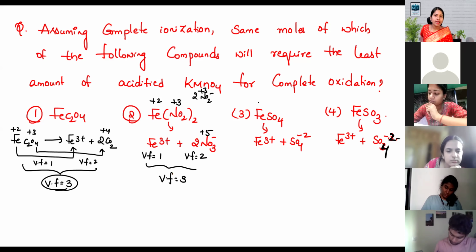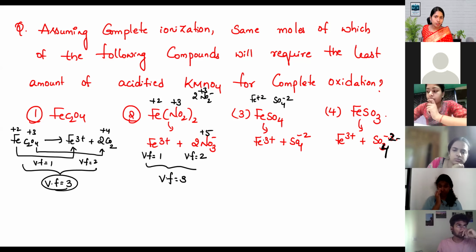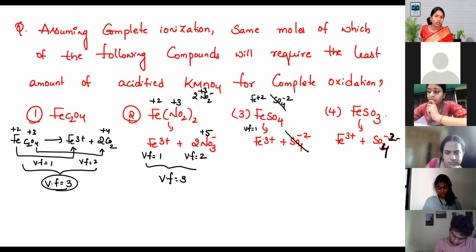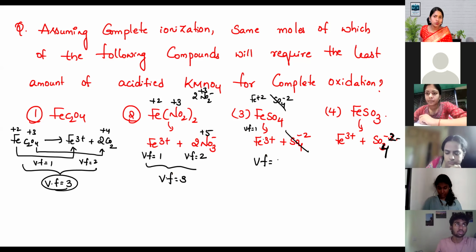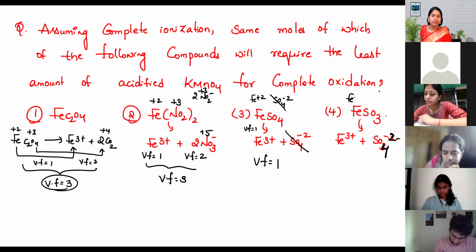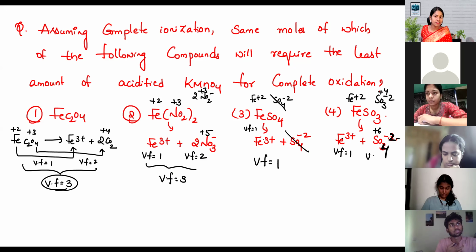Then here, the ions we get are Fe2+ plus SO4 2- before oxidation. +2 to +3, valency factor is 1. For sulfate there is no change; it is a spectator ion, a common ion. So the valency factor is 1. For FeSO3, after ionization Fe is +2 going to +3, valency factor 1, and sulfur goes from +4 to +6, valency factor 2. So the net resultant is 3. 3 is the valency factor.